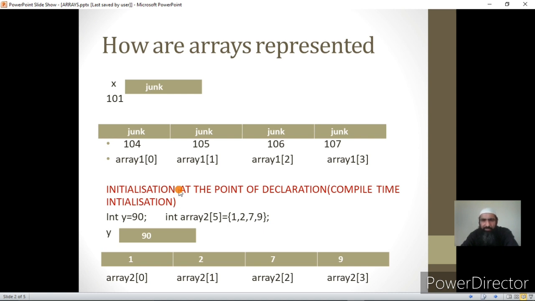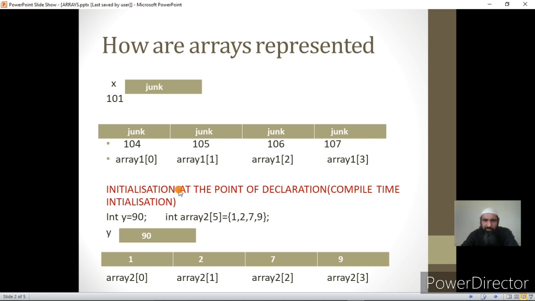So another important point is that elements of an array are stored in contiguous memory locations. They have the same data type. Actually, through the array declaration statements, we are not creating a single variable, we are creating a set of variables. Then we can initialize those variables depending upon the number of variables we have created.